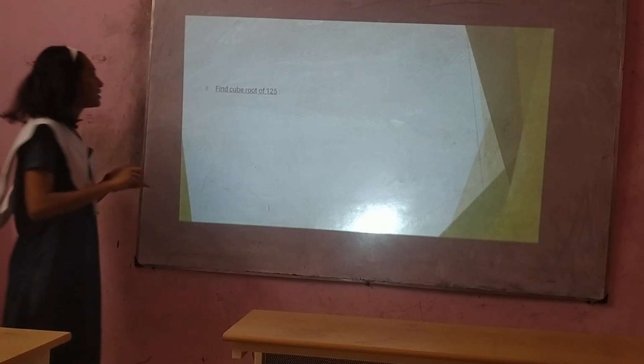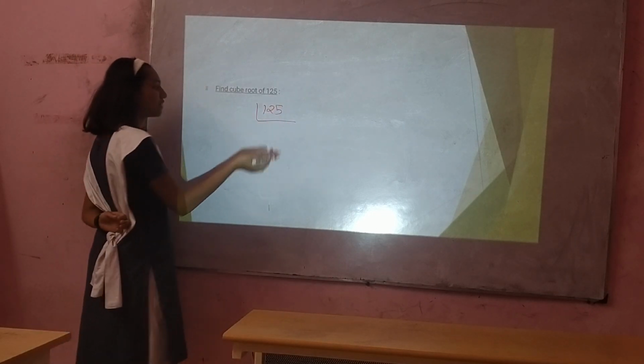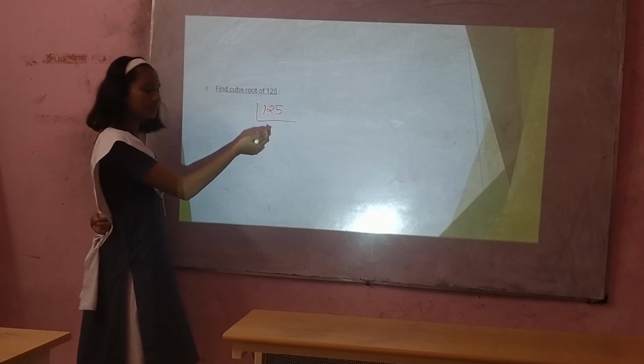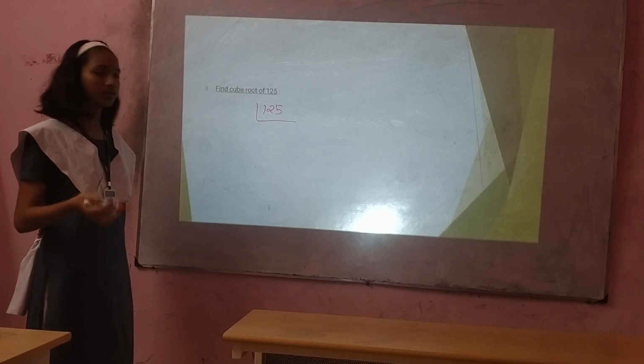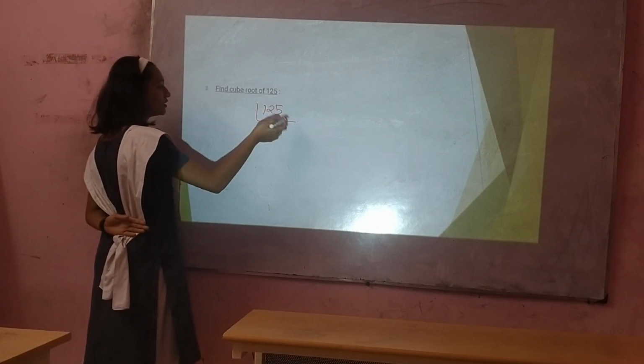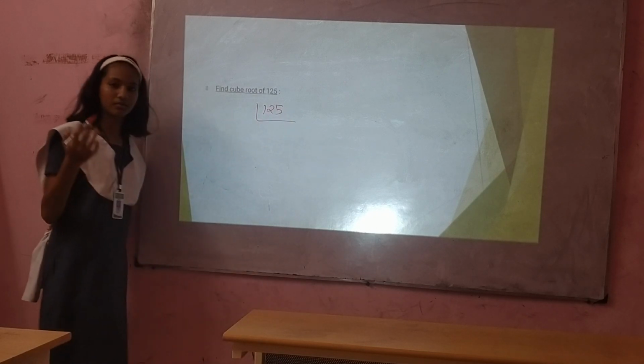The second example is to find the cube root of 125. We cannot divide it by 2 because it does not have an even digit at the unit place, and we cannot divide it by 3 because by the divisibility rule of 3 the digit sum comes to 8, which is not a multiple of 3.